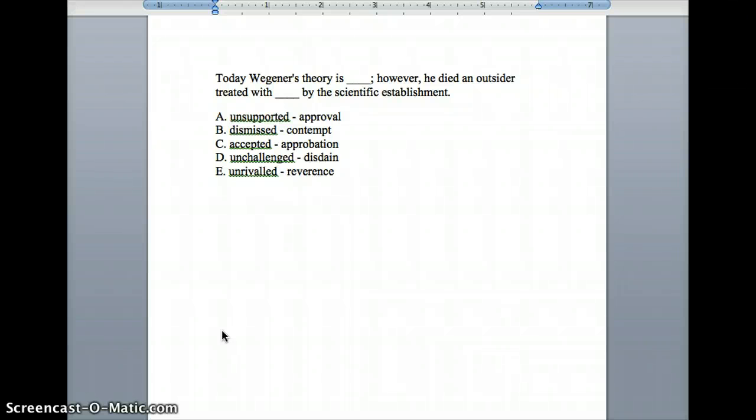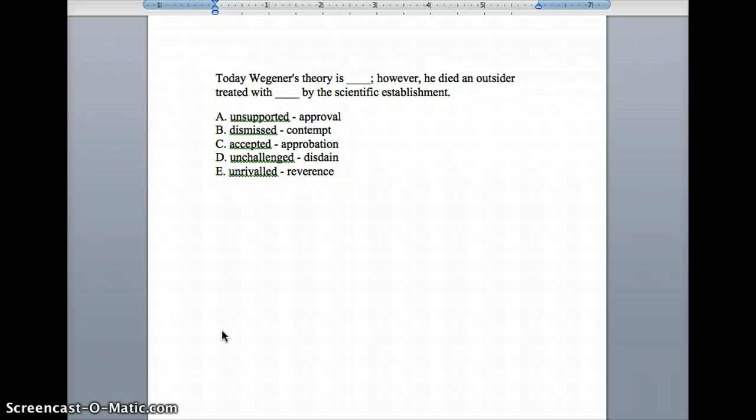Today's Wegener's theory is blank. Alfred Wegener was German, so perhaps it's Wegener. However, he died an outsider treated with blank by the scientific establishment. So you have two opposites. He died an outsider, so he was a pariah. He was an outcast, which means that for the second blank, he would be treated with something bad. He would be treated with contempt. He would be treated with disdain.